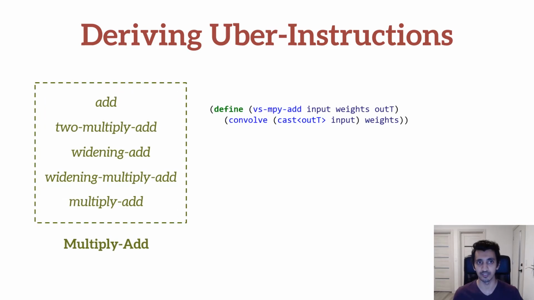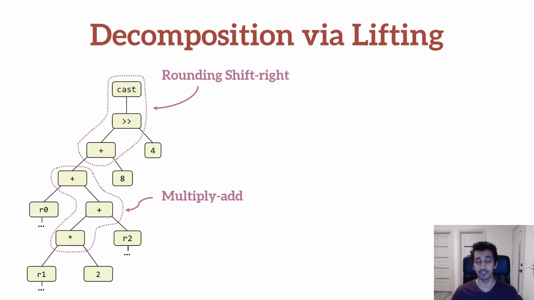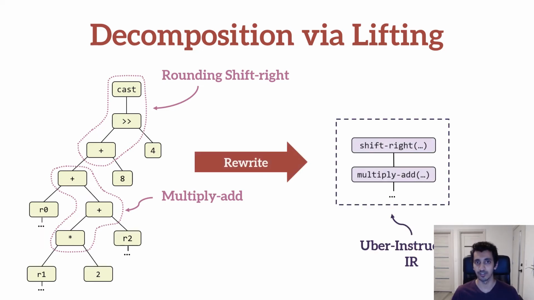Similarly, we can unify all multiply add instructions by defining this Uber instruction that takes a weight matrix and convolves the input vectors with the provided weights. By providing different weight matrices, we can use this Uber instruction to implement any sequence of multiply add operations. Once we have derived the complete set of Uber instructions, which we refer to as the Uber instruction IR, we can reframe the original code decomposition problem as a code rewrite problem. In other words, we can decompose the input expressions by rewriting them using the Uber instruction IR.